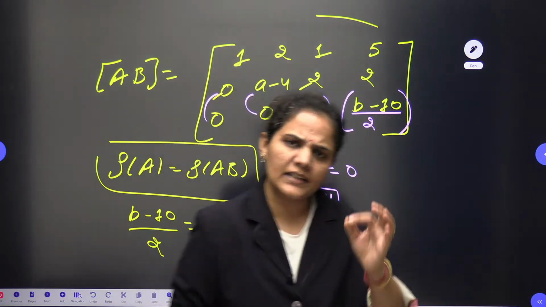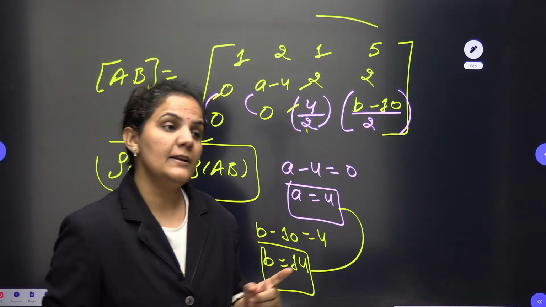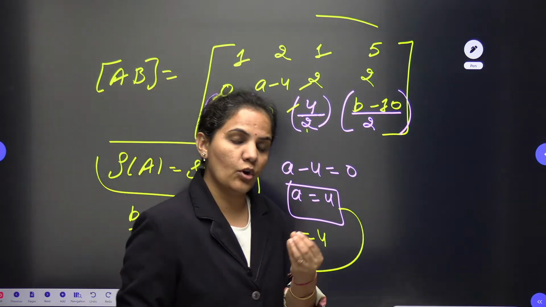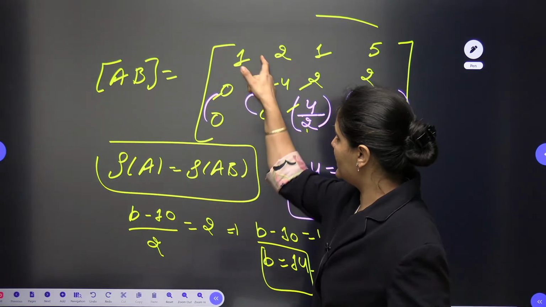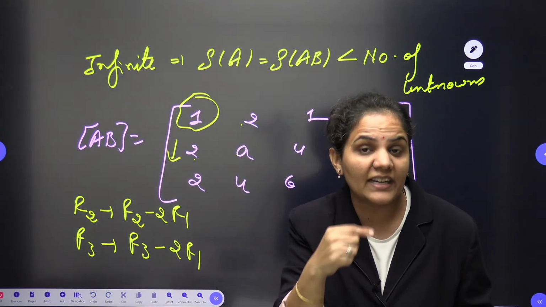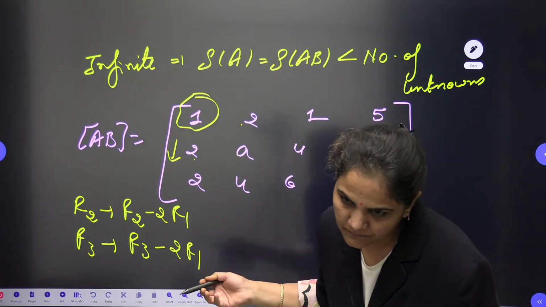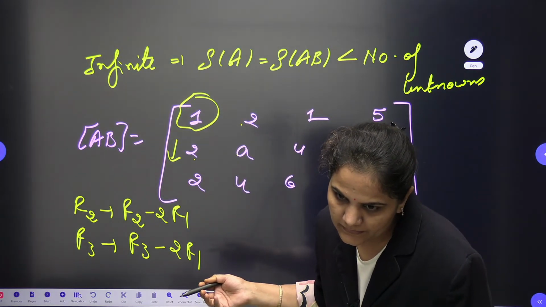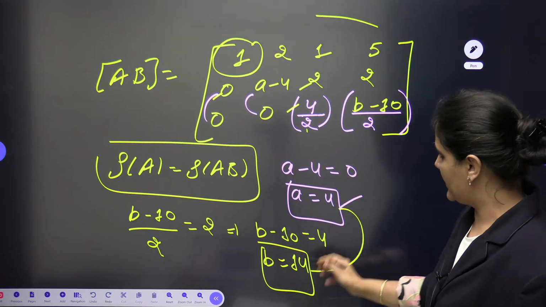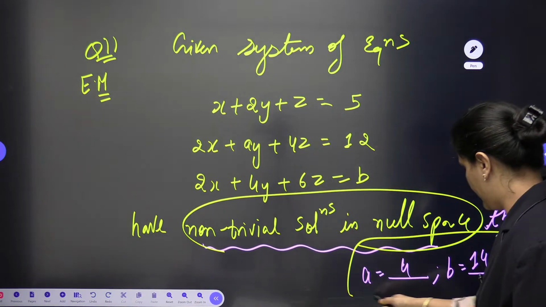Very easily, within 25 to 30 seconds, you can solve this question. If you learn with my method, which I use lots of times on YouTube and in our class also, whenever the very first element is 1, you need to follow this pattern and every time your question will give you the solution itself. So the result is A equals 4 and B equals 14. You can write down this is 4 and this is 14. This will be your answer.